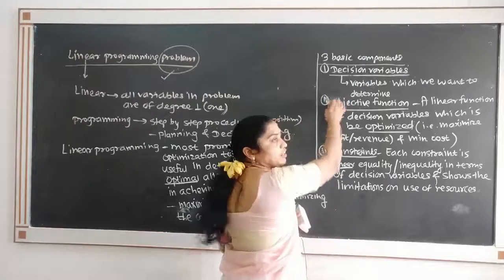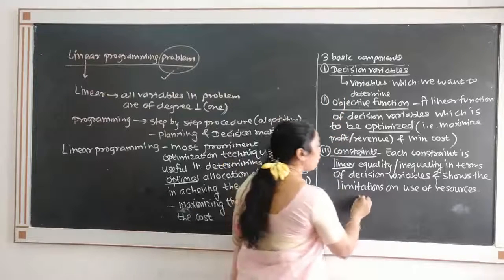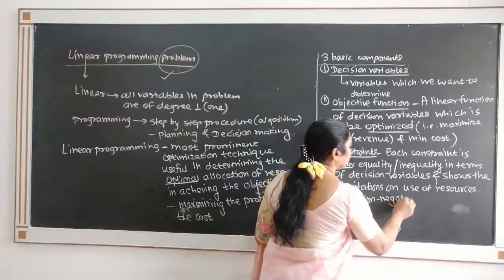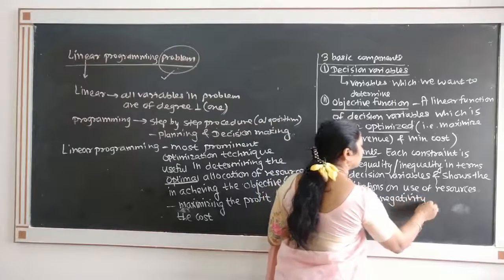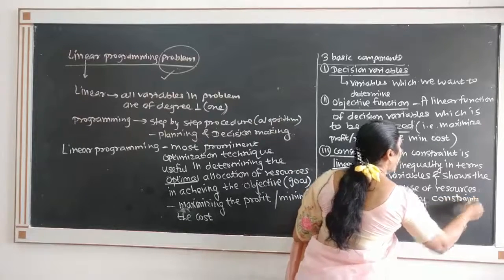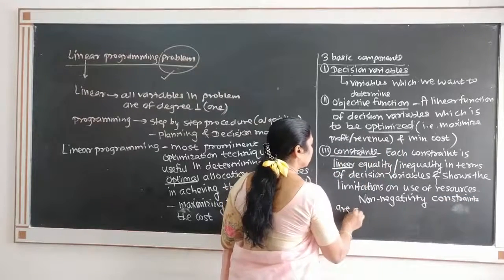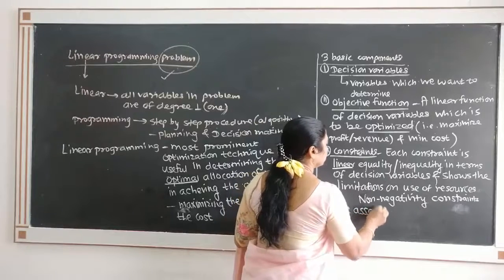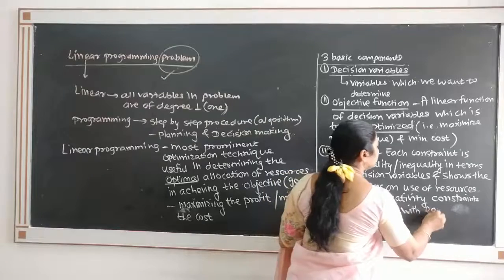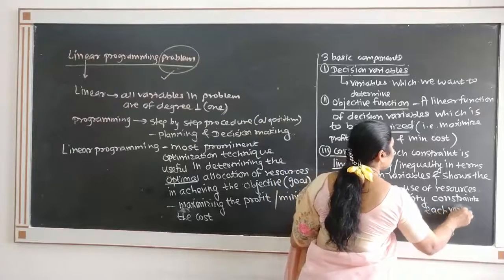Each constraint is linear equality or inequality in terms of decision variables, and that shows the limitations on use of resources. In addition to all of these, the non-negativity constraints are associated with each variable xi.